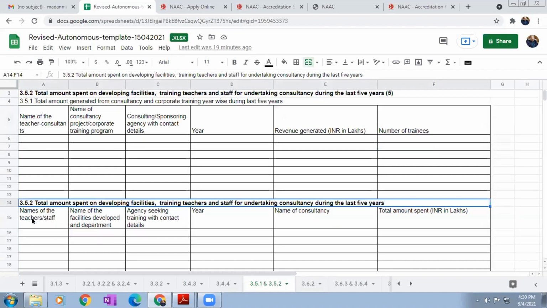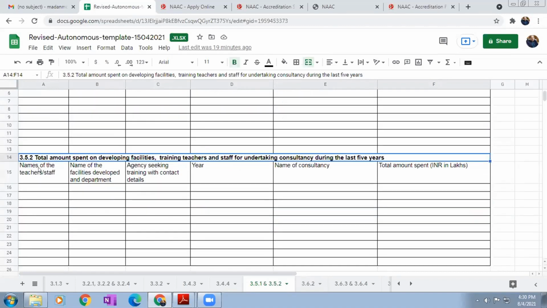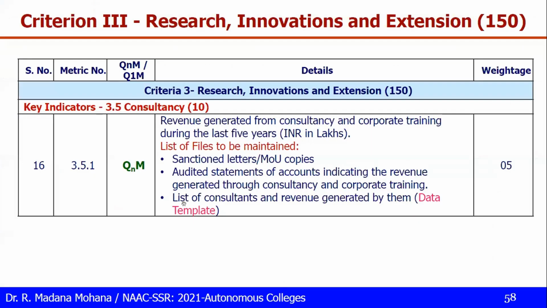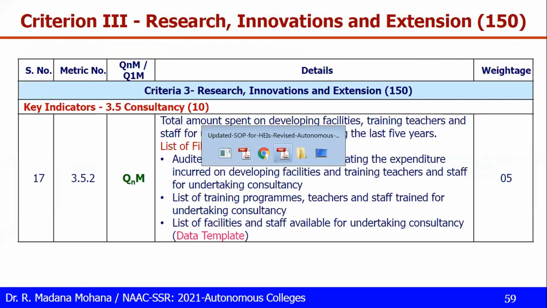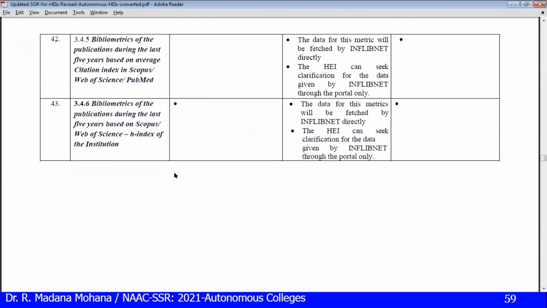Then 3.5.2 total amount spent, this is also combined. Name of the teacher, name of the facilities and department, agency seeking training, their contact details here, name of the consultancy, total amount spent. So 5.1 and 5.2 are both combined here. Now this is 3.5.2, amount spent on developing facilities and training staff for undertaking consultancy, a continuation of 3.5.1. Now let us see the SOP for these two.